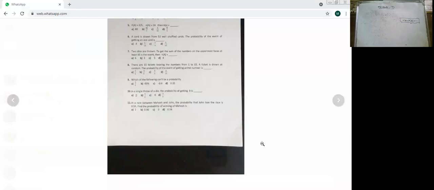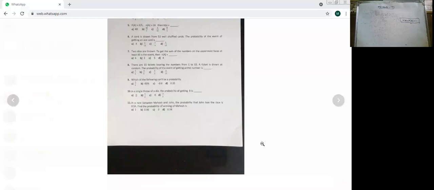Yes, Jitesh, nice. Getting 8 cannot be the number. You cannot have any number in a throw of one die which is greater than 6. So there will be an empty set of the event and therefore the actual probability will be 0.